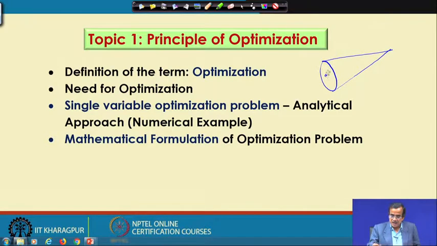This pointer has, on the gripping end, the radius r, and at the pointing end the radius is 0, and supposing that the length of this wooden pointer is L. I can find out the volume of this pointer, and I can calculate what should be the mass or the weight. Our aim was to get one design of this pointer so that it becomes light in weight. At the same time, the very purpose of using this pointer should be served.